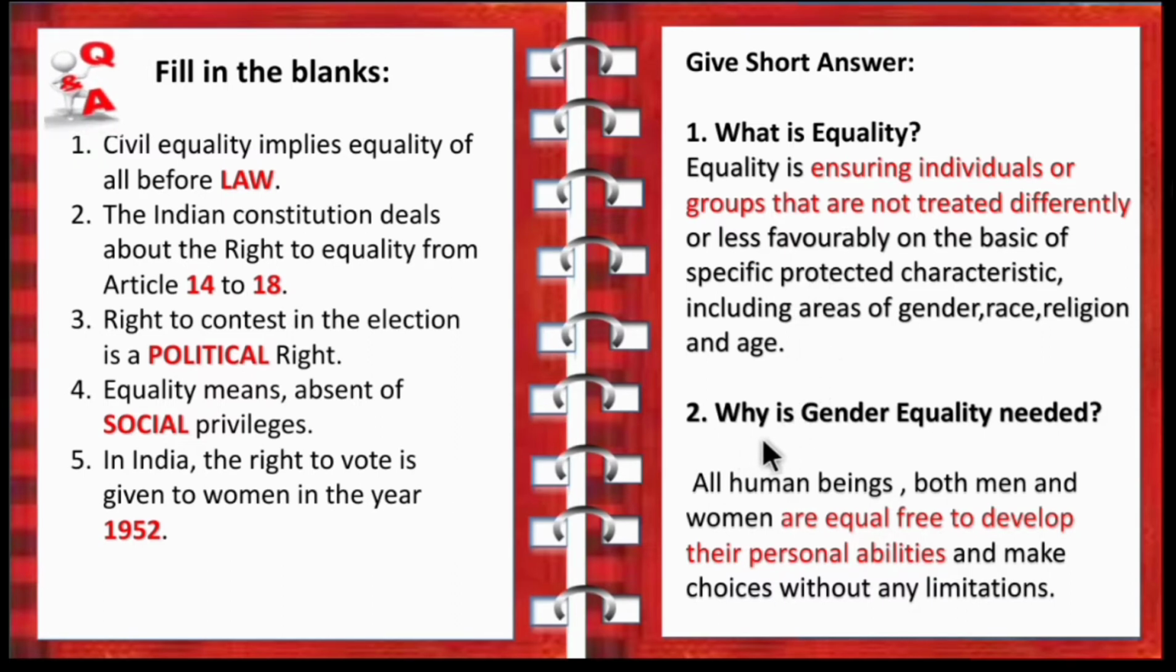The second question is, why is gender equality needed? So what is the need for gender equality in the society? So, all human beings, both men and women, are equal and are free to develop their personal abilities and make choices without any limitation. So why gender equality is needed in the society means both men and women have to get equal opportunity to develop their potential. So, children, answer is all human beings, both men and women, are equal and free to develop their personal abilities and make choices without any limitation.